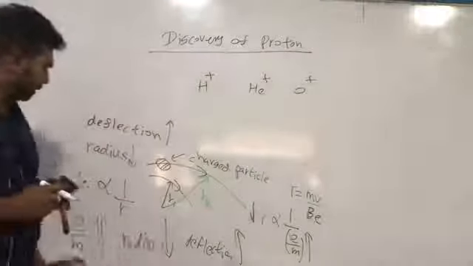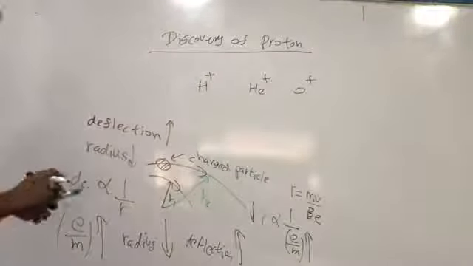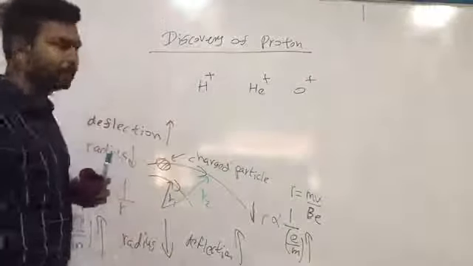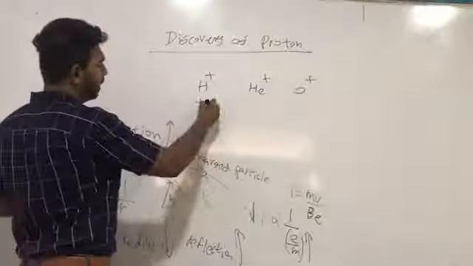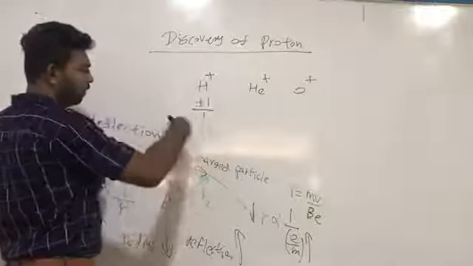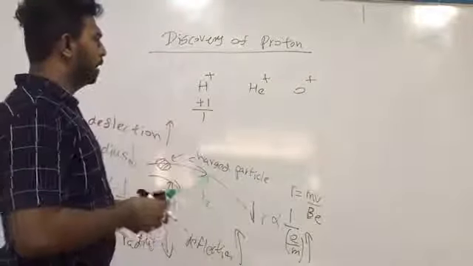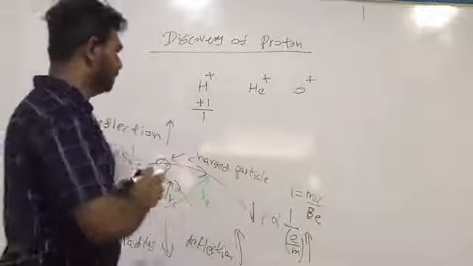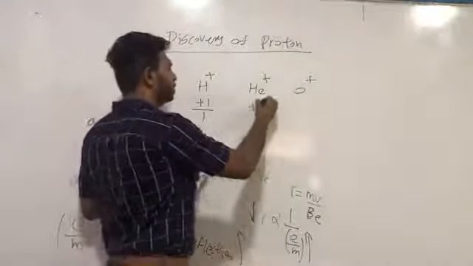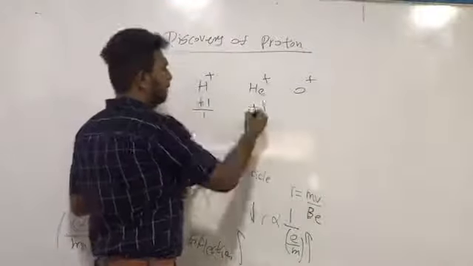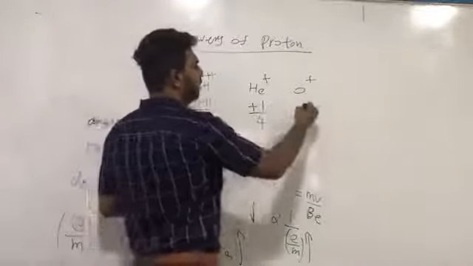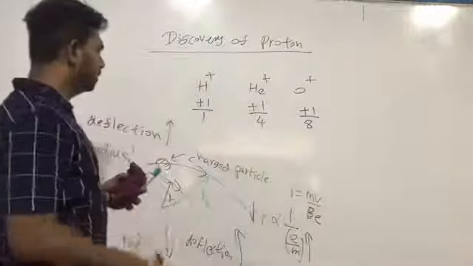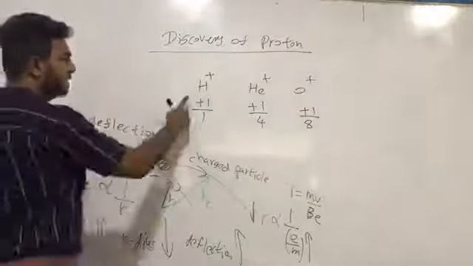Deflection increases with the E over M. So we have calculated the E over M value. E means charge, M means mass. So charge is plus 1, mass is 1. We can calculate mass, or we can obtain mass from the periodic table. So charge is plus 1, mass is 4. Charge is plus 1, mass is 8. So the largest E over M value is this one.